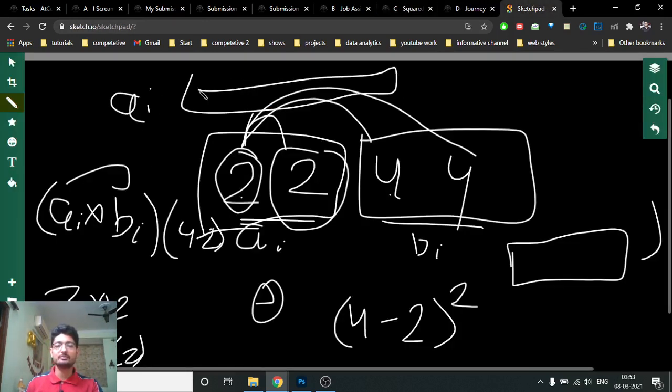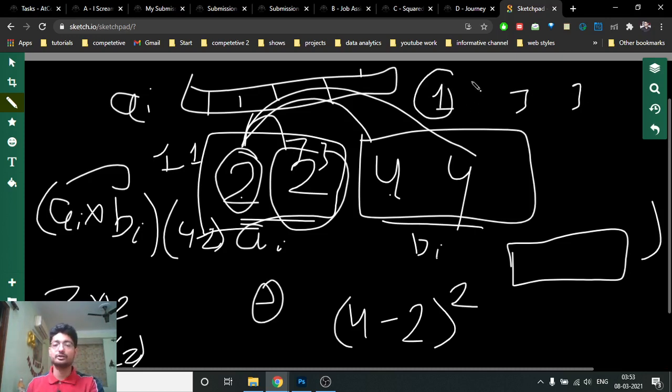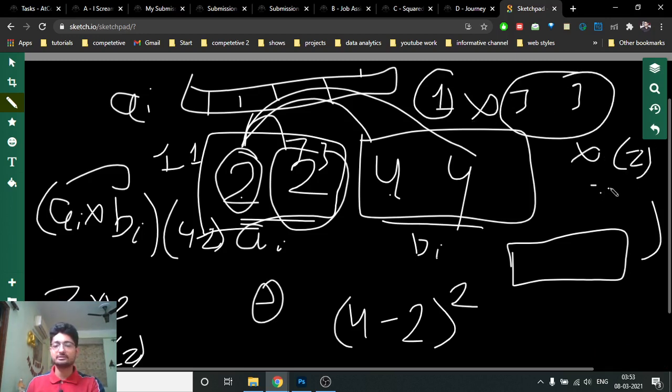Make a frequency map, and then for every pair, say I have some 1s and some 3s, take the count of 1s, take the count of 3s, multiply them, and multiply by the square of the difference between 3 and 1, which is 2, and that's the answer. Just add it over all the values. I hope you get the point.